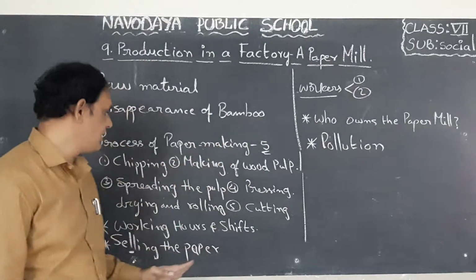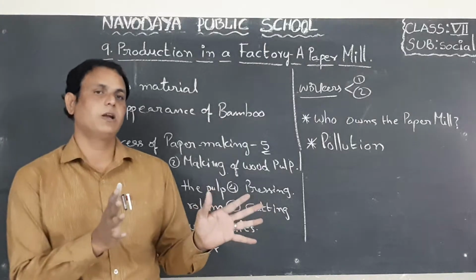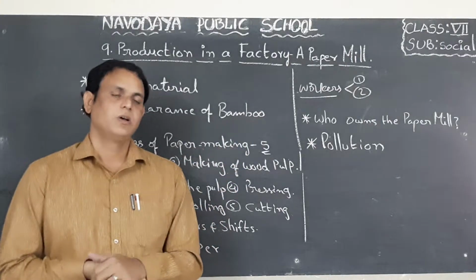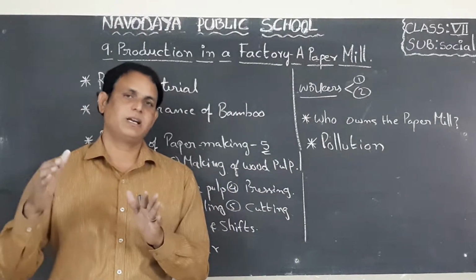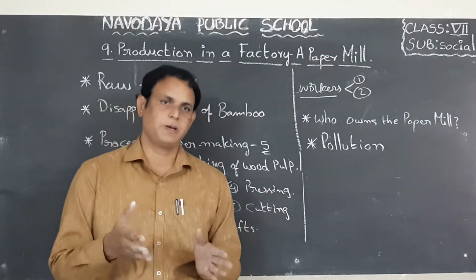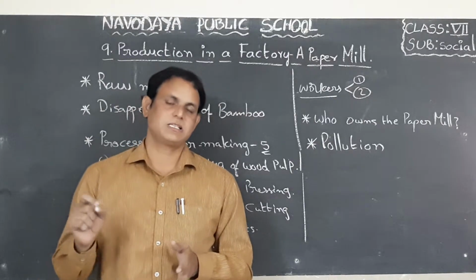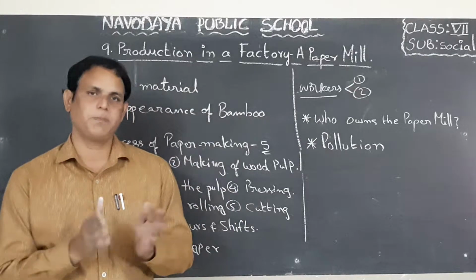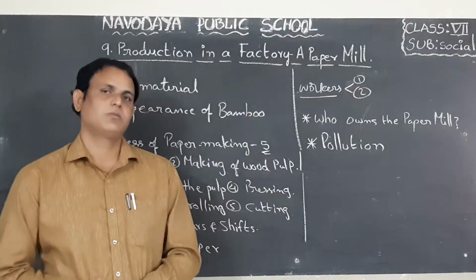Okay, children. Next one, selling the paper. They will sell the paper to different offices, etc. Why? Because paper is very essential. Almost all offices use it, for registers and attendance registers. For example, in schools we use paper for writing answer sheets, attendance registers and progress reports. So each and every work is done on paper. That is why we use paper abundantly almost everywhere in the country.